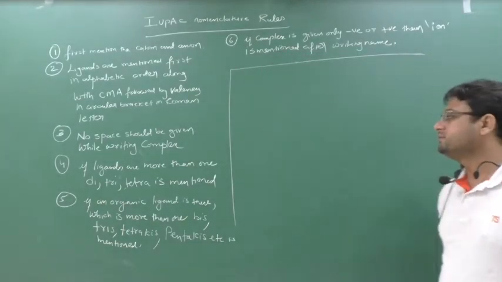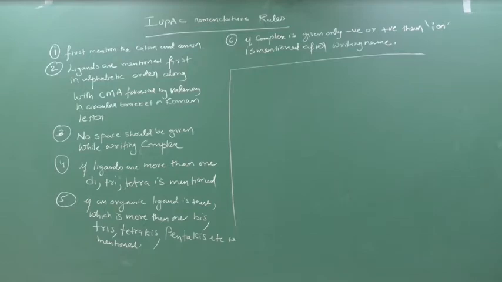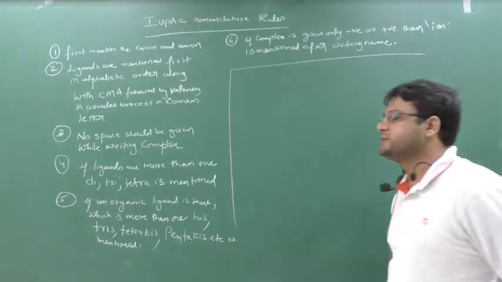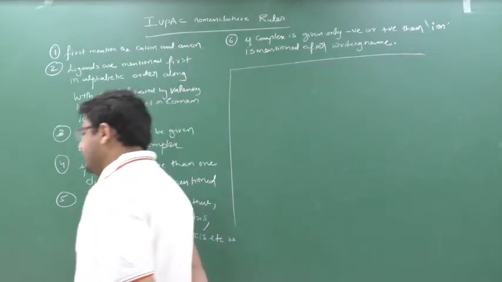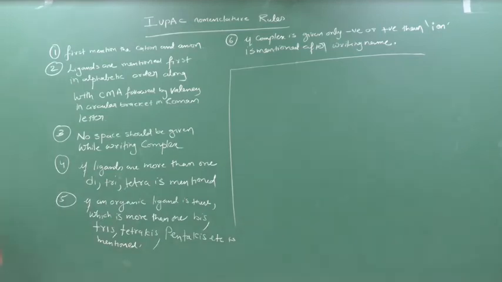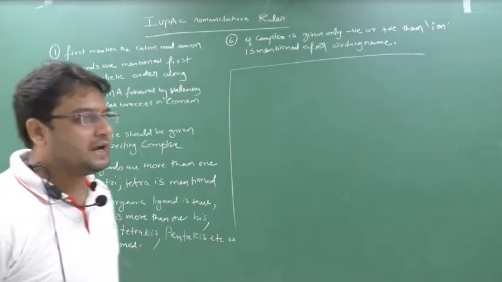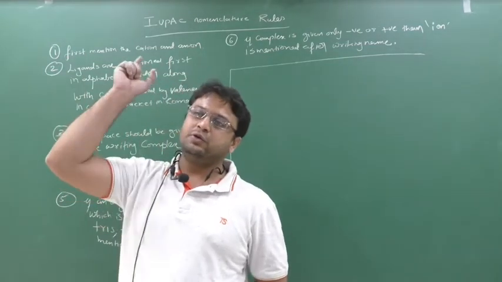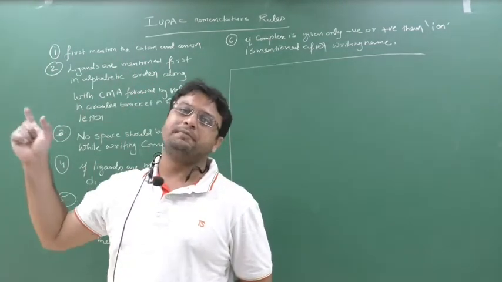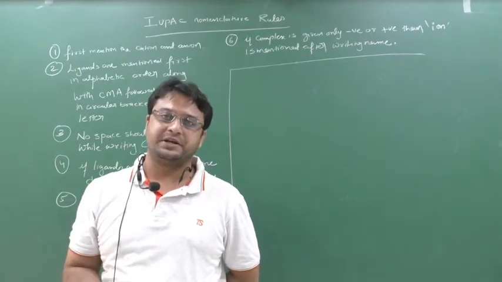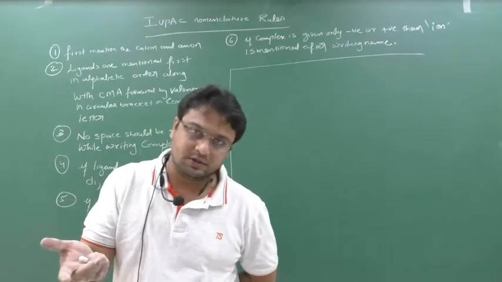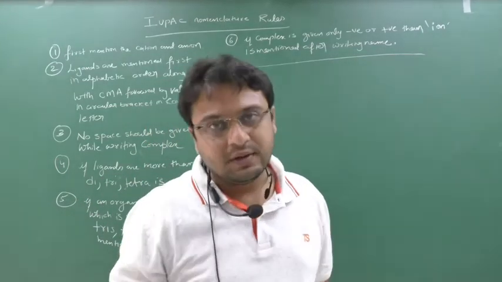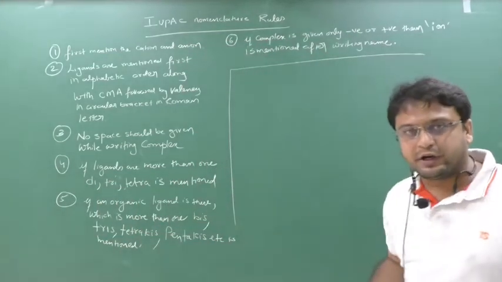Today I am going to start IUPAC nomenclature, which is an important part of this chapter. Sometimes in Section D, the 4-mark question, they will not ask any complete question. They will give you a coordinate complex and just ask you the IUPAC naming. Halwa question, very easy question. So this topic is very important.